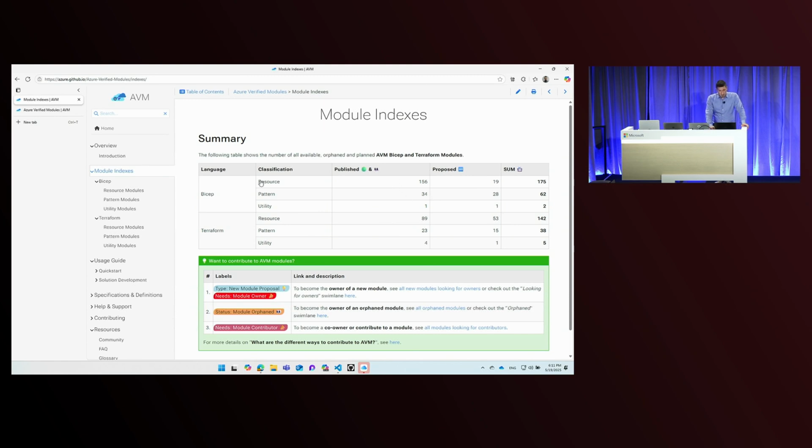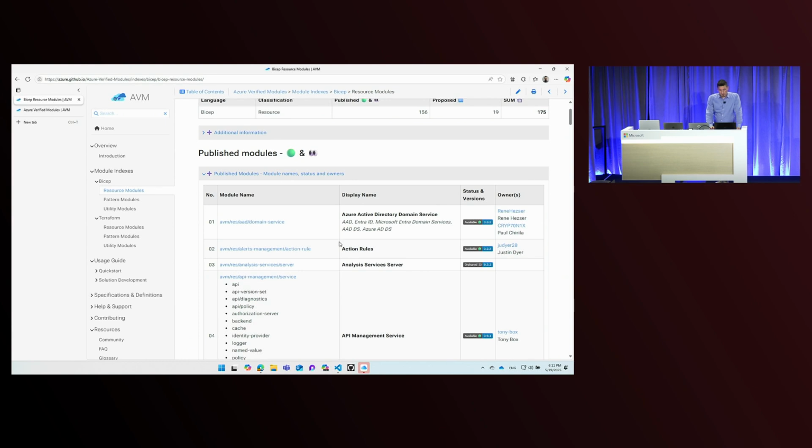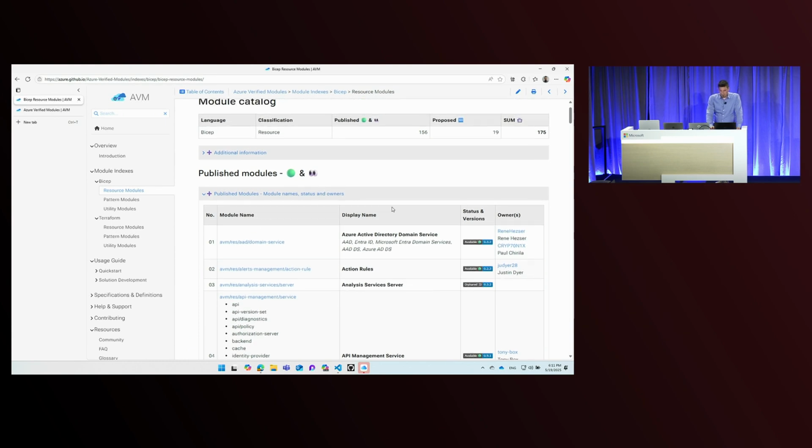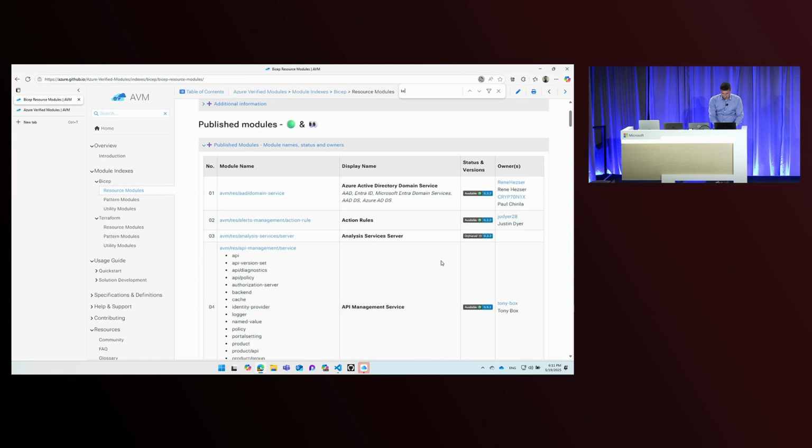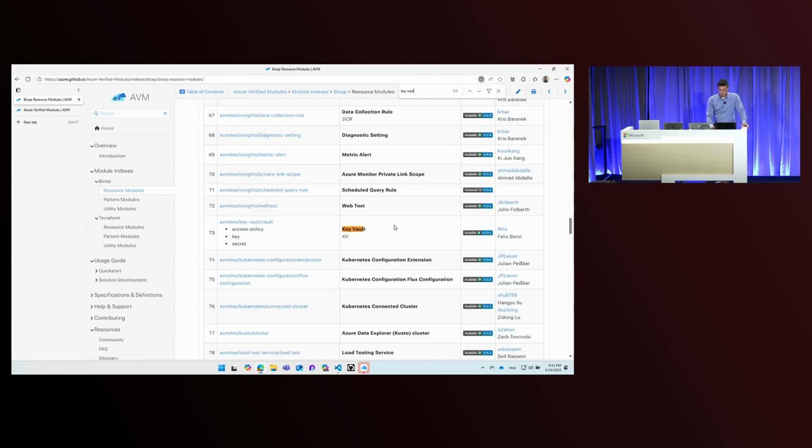So let me show you what it looks like when, let's say, I click on the Bicep resource modules area here. I have a long list of resource modules available. Again, 156 resource modules. So let's say I want to check out Key Vault. Let me just use the search feature of the browser here. And then I can click on the link which leads me to the source code.